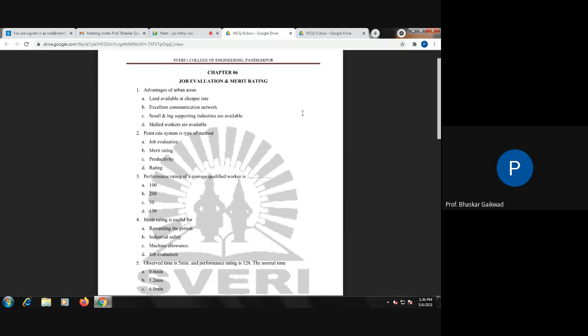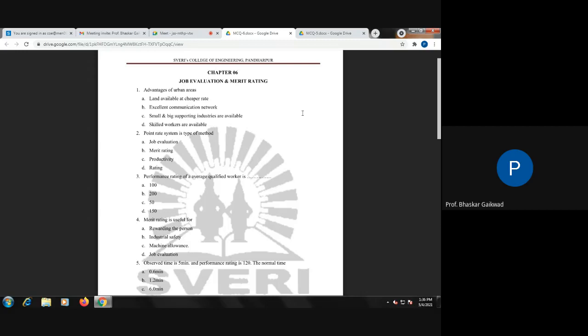So first question: what actually is job evaluation? It decides the worth of jobs. This is first. Now, objectives of job evaluation: to establish the correct wage system in the industry, or a base for the wage system, then set the responsibility and authority related to the jobs. Then we have to review the wage structures if job evaluation is there.